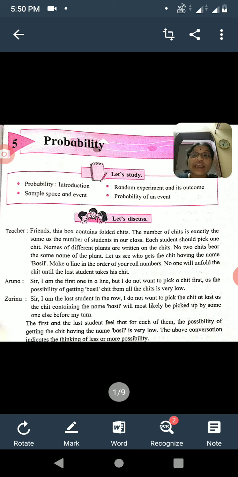In this way, the possibility according to Aruna is very low, and the possibility according to Zarina is maximum. And this thinking is of less possibility and more possibility. This possibility of getting the name basil, in terms of mathematics, is referred to as probability.